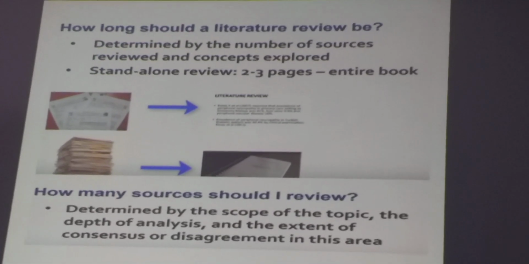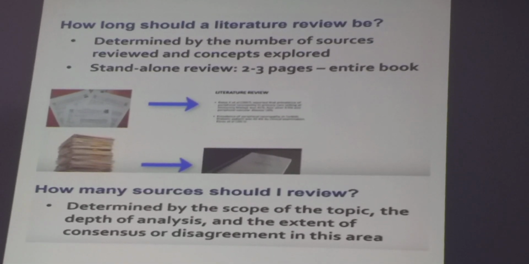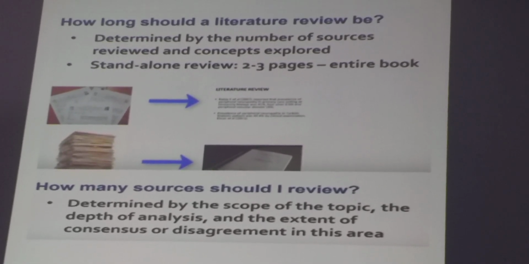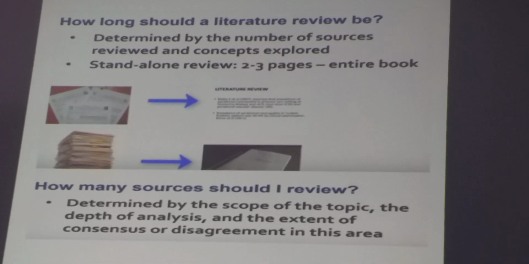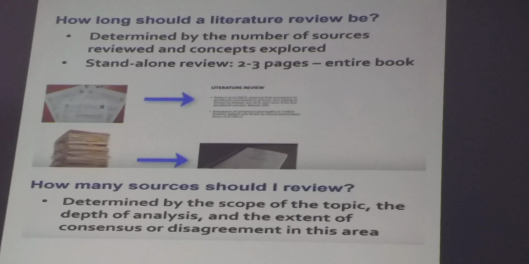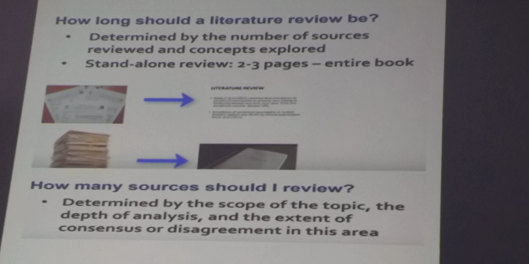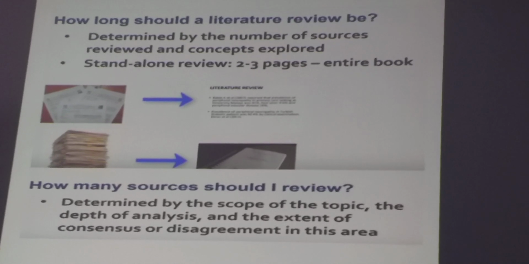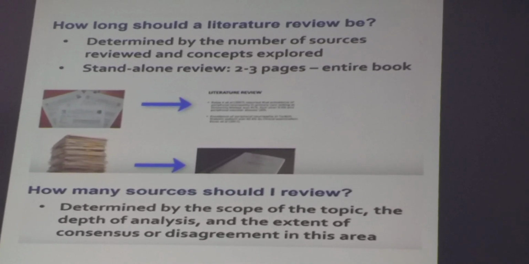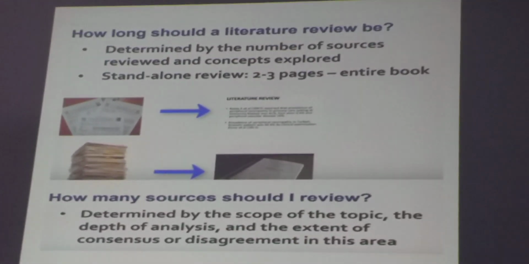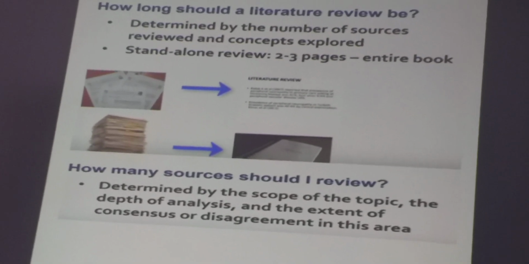How long should a literature review be? Of course, here the literature review of an article, not of a dissertation. It is determined by the number of sources, and it is the same for a literature review of a dissertation. It is determined by the number of sources that you are going to include, and generally the literature review of a thesis or dissertation is longer, in the second chapter, while the third chapter, mainly for the field of literature and civilization, is longer in comparison to the previous and second chapters.